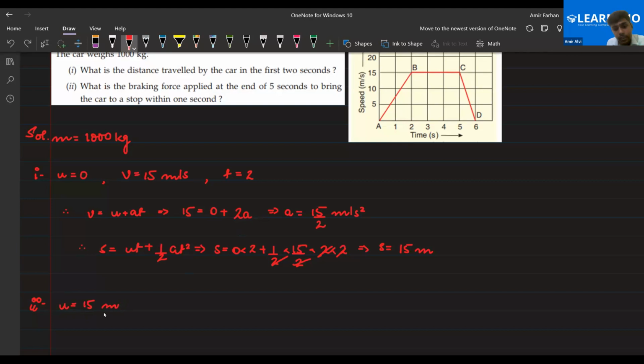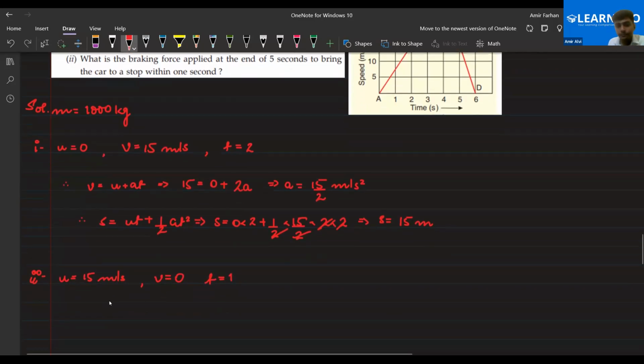One more thing I have seen so many times, that nobody uses the negative sign for the retardation, the acceleration. If you do not do that, your marks will get deducted. The time is basically 1 second, right?